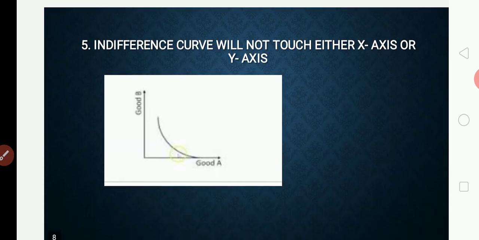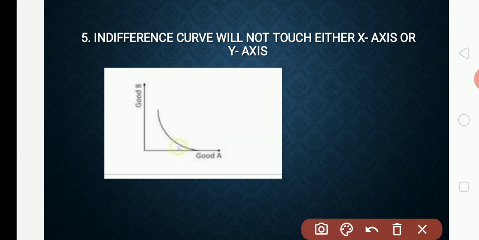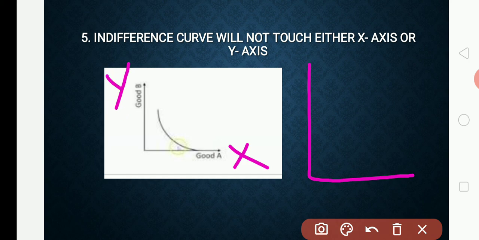Number 5: an indifference curve will not touch either the x-axis or the y-axis. In this diagram, this is the y-axis and this is the x-axis. We can see the indifference curve is touching the x-axis.